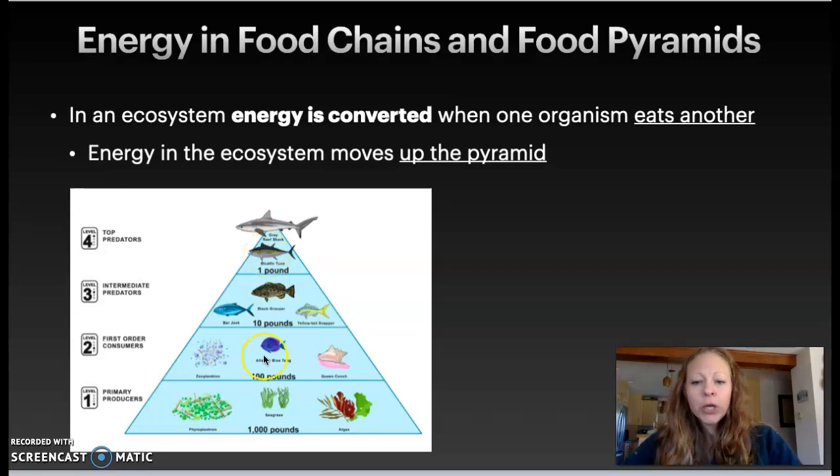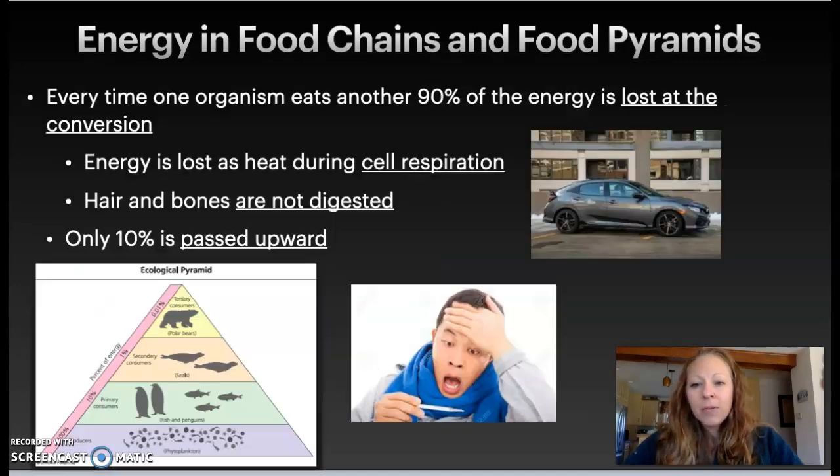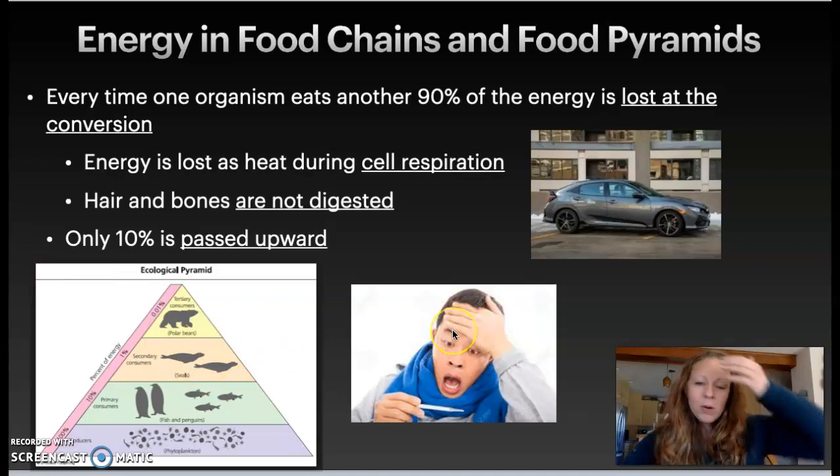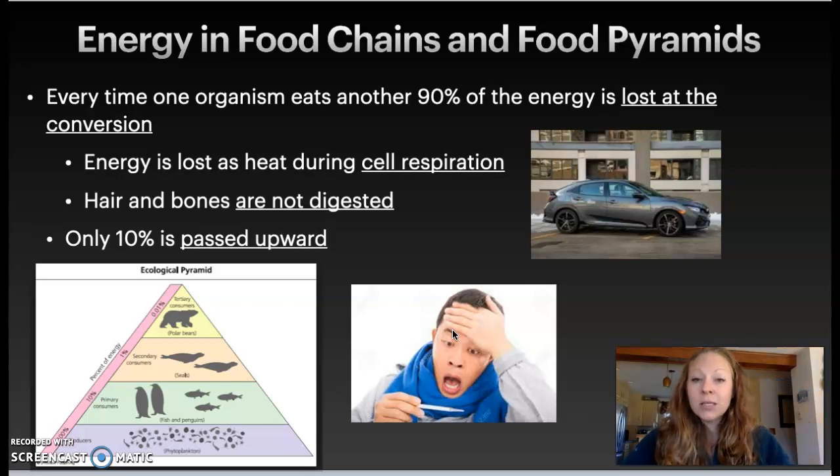Tertiary means third. And so what happens here is, remember that energy is lost at every step of the pyramid. So think about it like this. Remember, we put our hand on our forehead, we can feel the energy leaving us. We ate our breakfast, we ate our dinner last night, and that's fueling us to go, to move, to think. However, energy is lost. Similarly to how we put fuel or gasoline into a car.